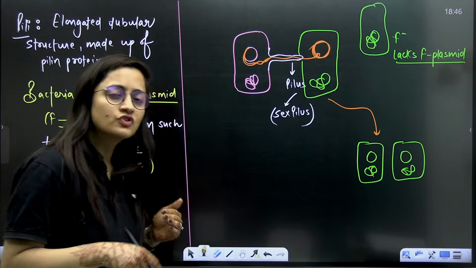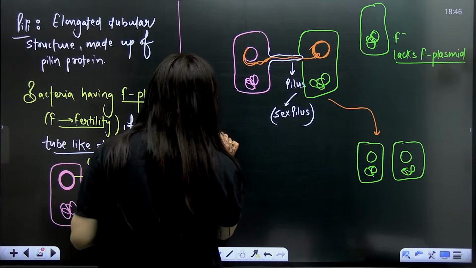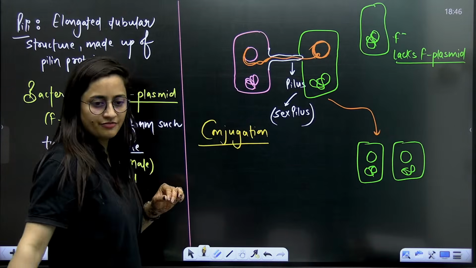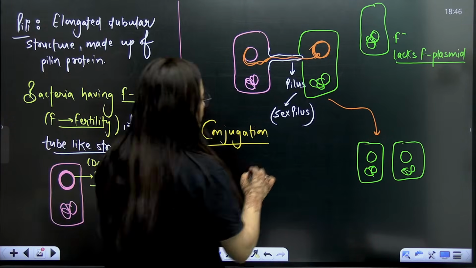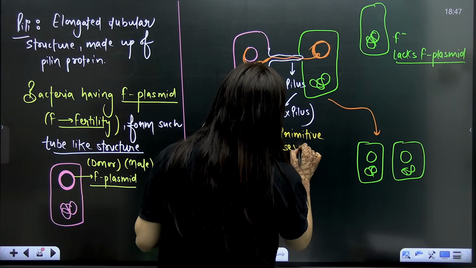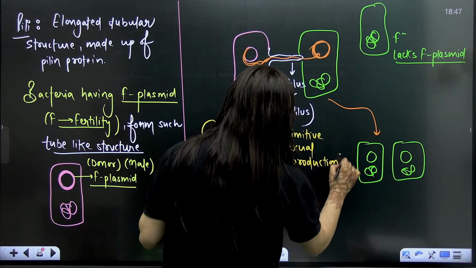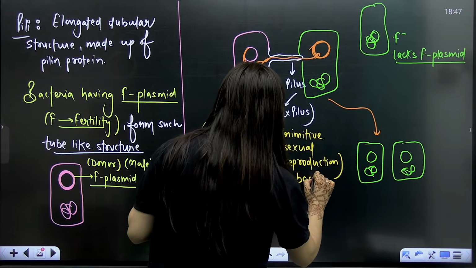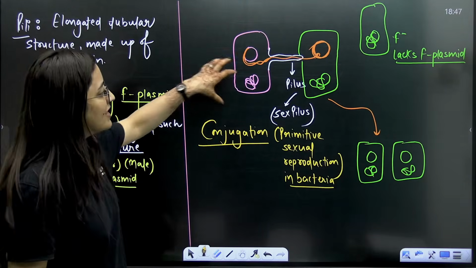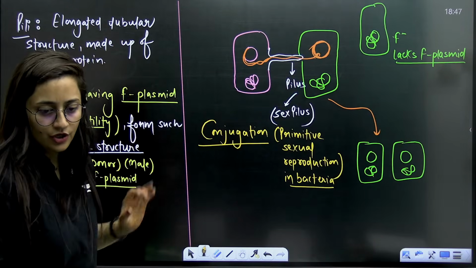So mostly in gram-negative bacteria, you'll see the structure like that. And this phenomenon that I have discussed here is conjugation. We'll discuss it in biological classification. This is the conjugation. It is considered a primitive sexual reproduction in bacteria. Though it's not a true sexual reproduction, no gamete formation is there. It's a kind of genetic recombination because one cell is passing the plasmid to the other. Understood?